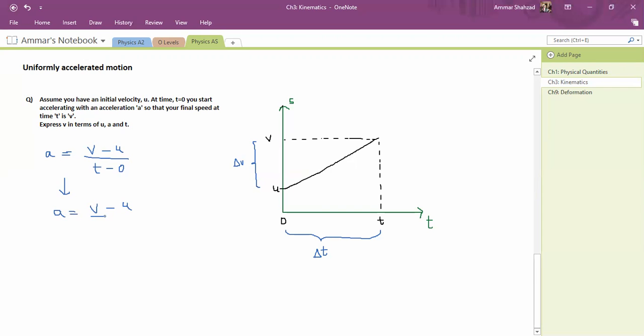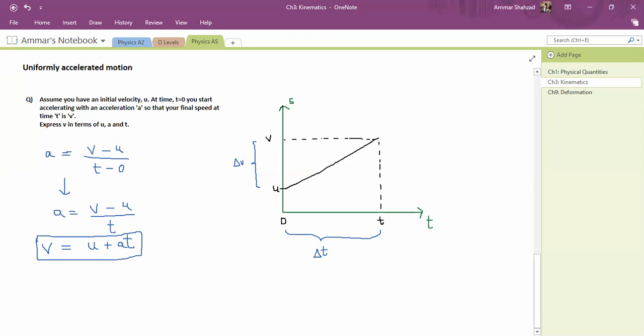Now what we want to do is express v in terms of a, u and t, right? So we'll take t to the other side, we'll take u to the other side, and we'll get this equation. So v is equal to u plus at. Okay, this is our answer to this question. This is an equation of motion. This is the first equation of motion.